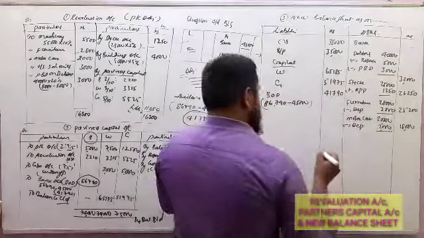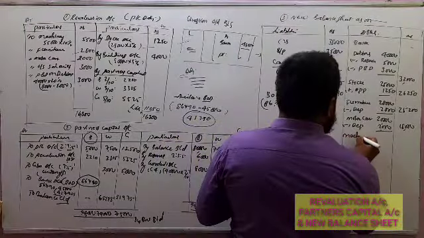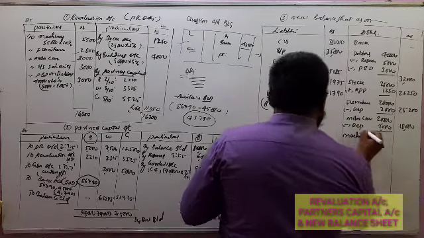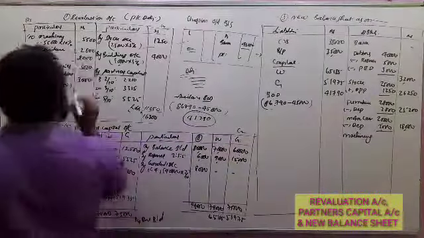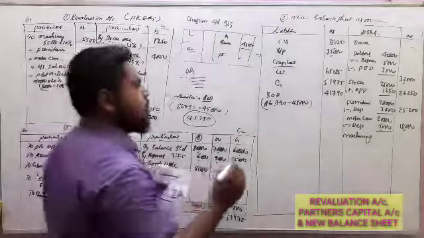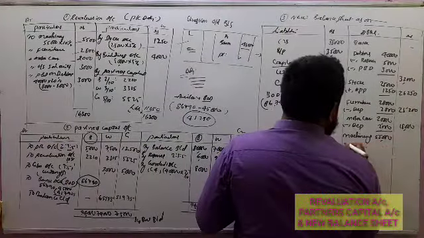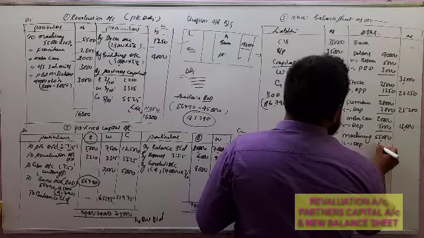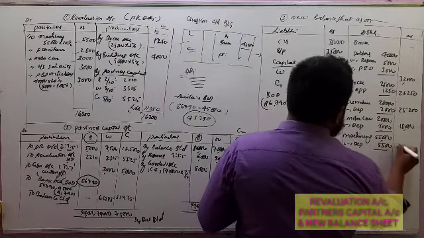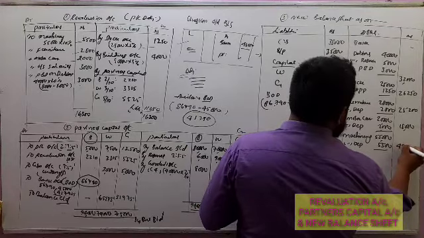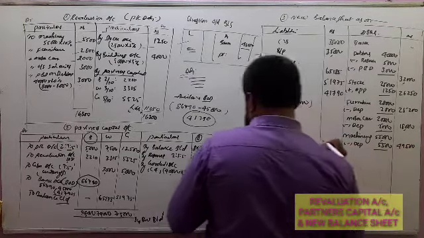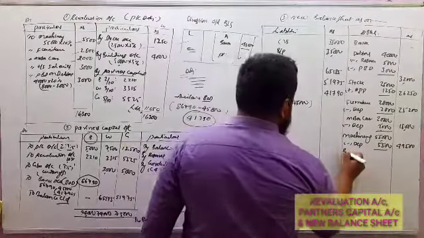Next, machinery. Machinery also has an adjustment here, 5,500: 55,000 less depreciation 5,500 is 49,500.